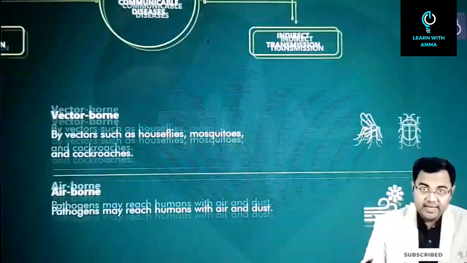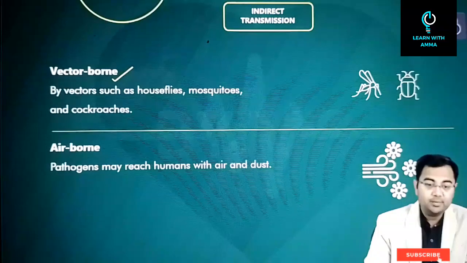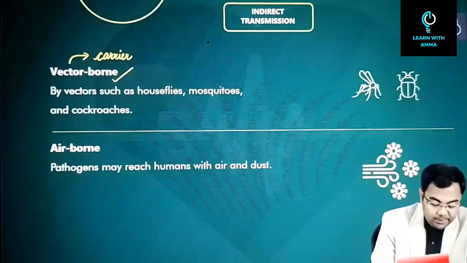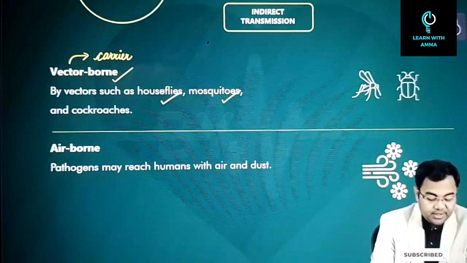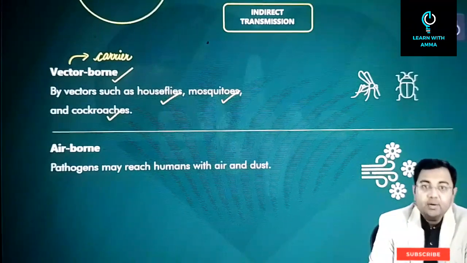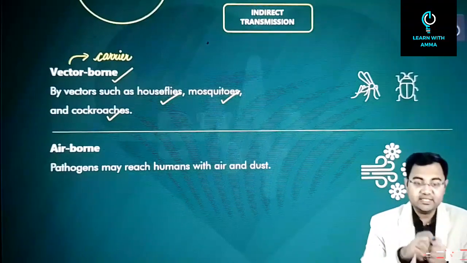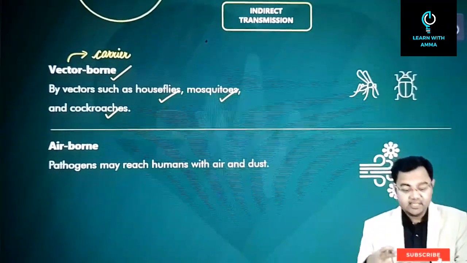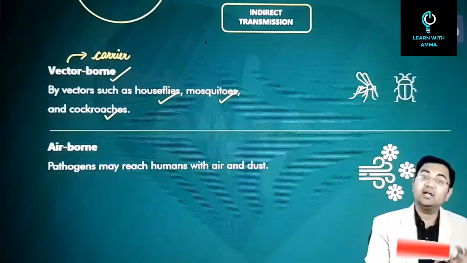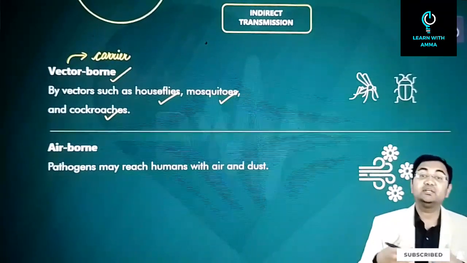So when you talk about indirect transmission, first it can be vector borne. What is the meaning of vector borne? The meaning of vector is any carrier. For example, you can have house flies, mosquitoes, cockroaches, all these can be carriers of the disease. Now what's the difference here? We discussed that animals can also give you the disease, and here we are saying that these carriers like mosquitoes etc. can also give you the disease. Then why is animal bite a direct transmission and a vector borne disease an indirect transmission? What's the basic difference between the two?